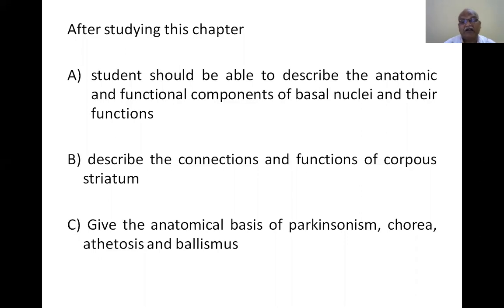After studying this chapter, you should be able to describe the anatomical and functional components of basal nuclei and their functions, and the afferent and efferent connections and functions of the corpus striatum. What are the diseases associated with lesions involving the basal ganglia? Which part is involved? How is Parkinsonism produced, how is chorea produced, what is athetosis, what is ballismus? You must be able to know all these things by the end of this chapter.